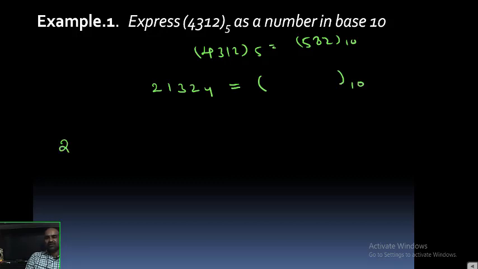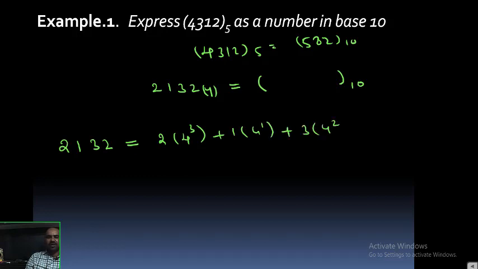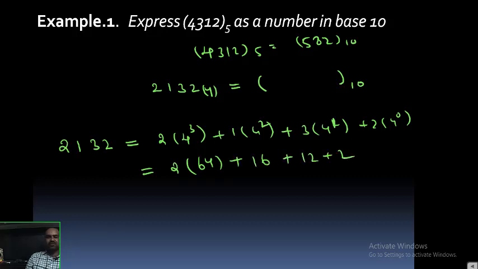According to the base representation theorem, 2132 base 4 can be written as 2 into 4 power 3 (number of digits minus 1), plus 1 into 4 square, plus 3 into 4 power 1, plus 2 into 4 power 0. This is 2 into 64, plus 16, plus 12, plus 2.